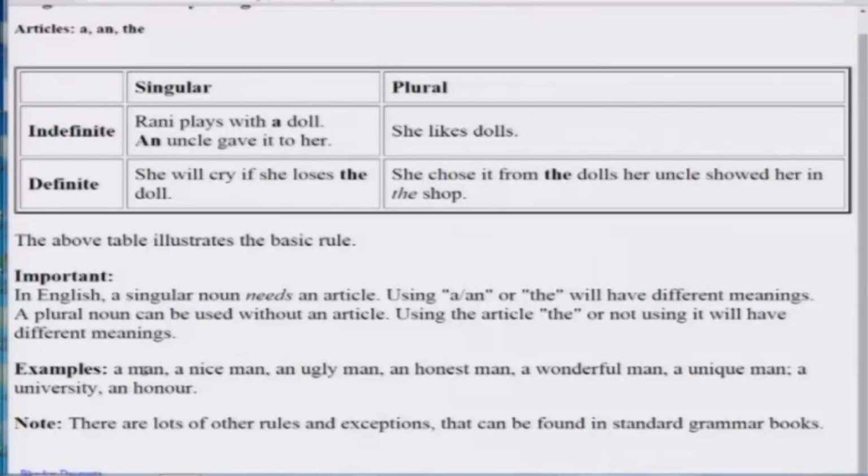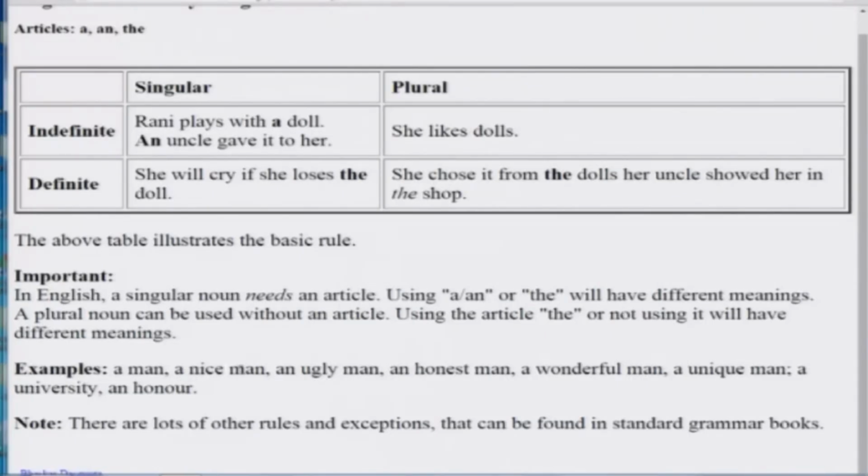Fine. As I told you, between a and an, the difference is, if the next sound is a consonant, then a will come. If the next sound is a vowel, then an will come. Fine. And this is the sound of the immediately next word. Even if an adjective comes in between, then that sound will rule whether it is a or an, not the noun's sound. Okay, immediate next sound. A man, a nice man. Even with the noun, if you put an adjective, still you need this.